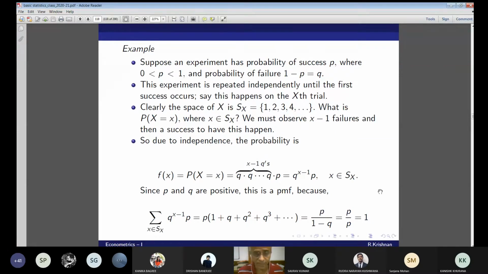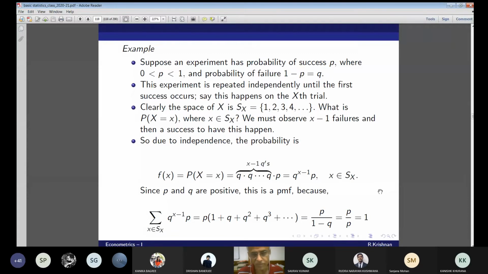What will be the space? It can happen after first, it can happen after 2. So it's not countable. It is 1, 2, 3, 4, 5, infinite. So what is P of x equal to x, where x is in Sx?